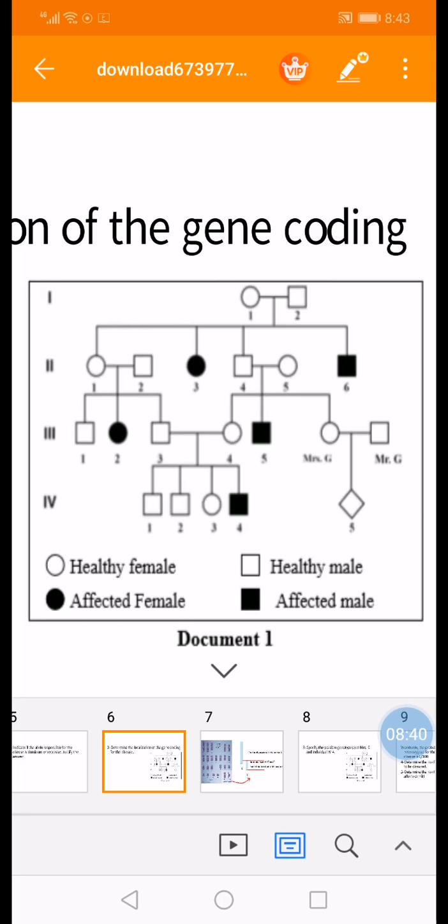Similarly, choose any diseased daughter having a normal son. For example, 3, 2 is a diseased daughter. If the gene is found on the non-homologous segment of X, 3, 2 would have a genotype X small d, X small d. This female would have inherited X small d from her father, 2, 2, with the genotype X small d Y, who should be diseased but he's normal, so it is not the case.